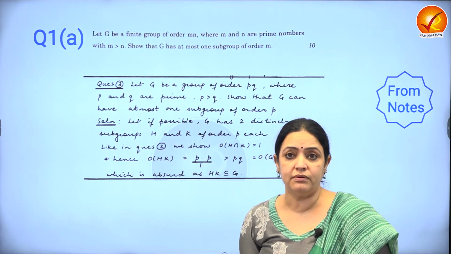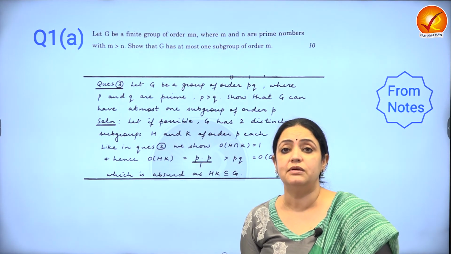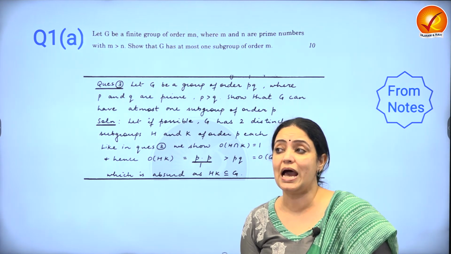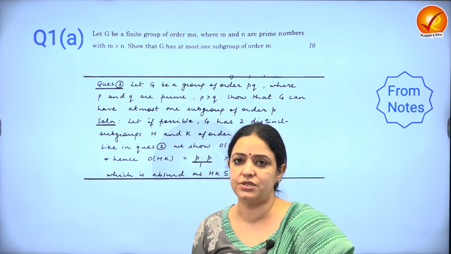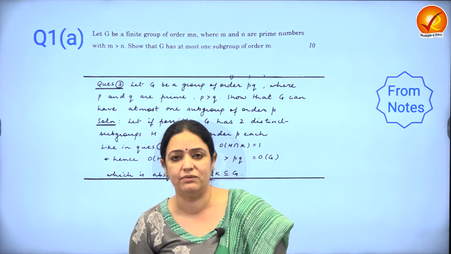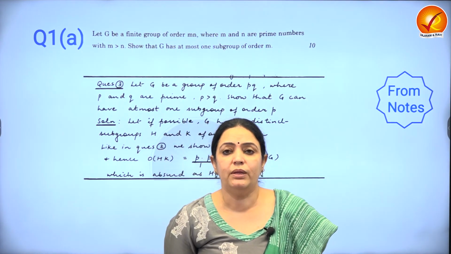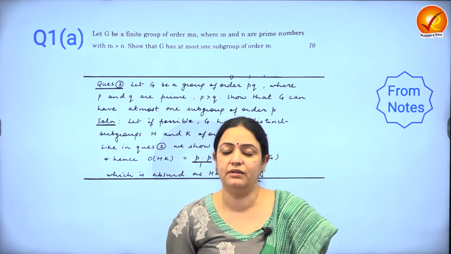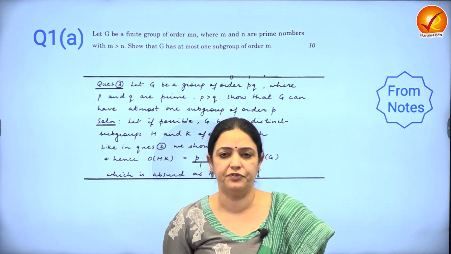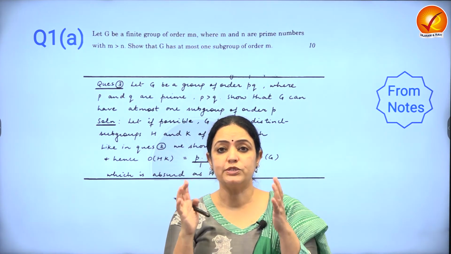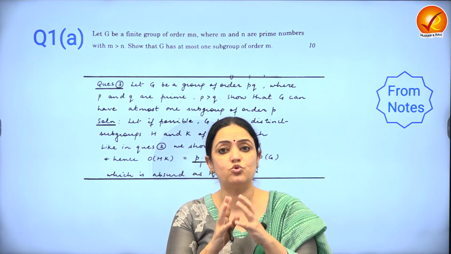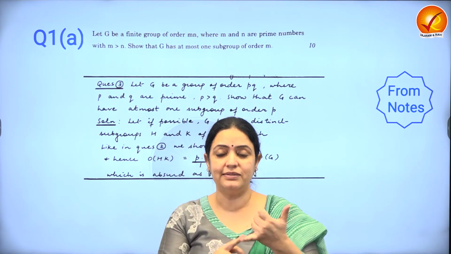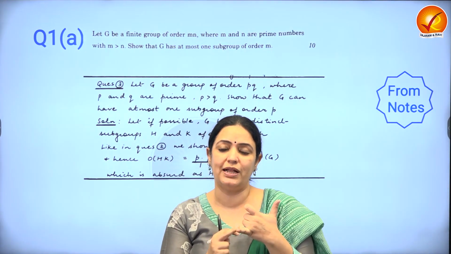And algebra, modern algebra specifically, is the queen of maths. You have to give its due importance. Now, students don't appreciate it, so let me take a minute to explain. By doing modern algebra, you are not just studying a particular topic which comes to about 40 to 50 marks in the exam. You're also getting an insight into why maths is so super logical. The analytical abilities start developing if you do algebra well.